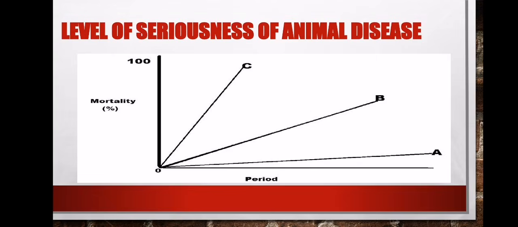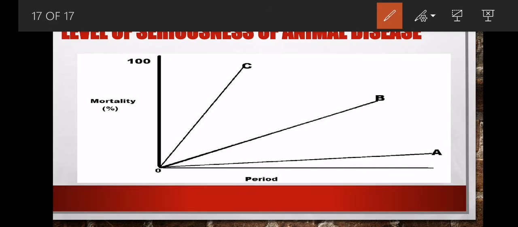Let's look at this one. In this case, I showed you the mortality. What is the mortality? The percent of mortality is the percent of death. Then because we have mortality and natality. Natality, it's birth. Mortality, it's death. Please make sure that you get it. Then on this side, we have the period, or we can just say the duration.